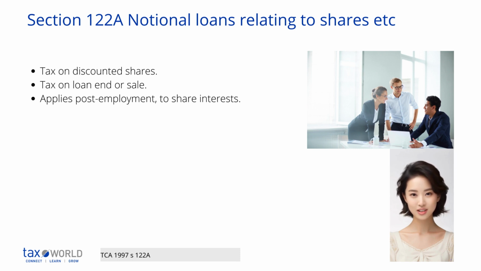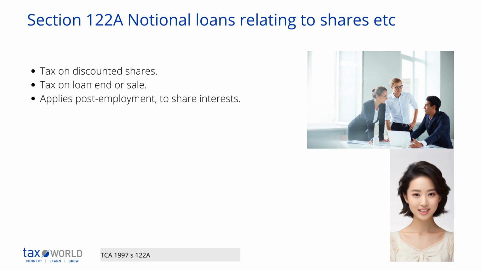Today I'd like to talk to you about Section 122A of the Taxes Consolidation Act 1997. Section 122A deals with a situation where an employee gets shares at a price lower than their market value. This is considered as receiving an interest-free loan, known as a notional loan. This notional loan is treated like a preferential loan, Section 122.